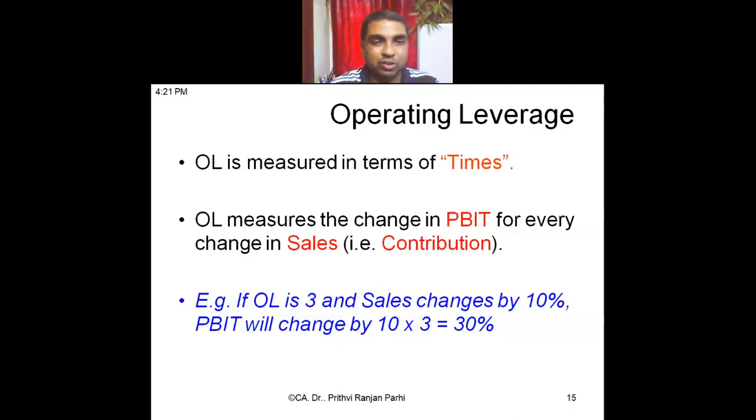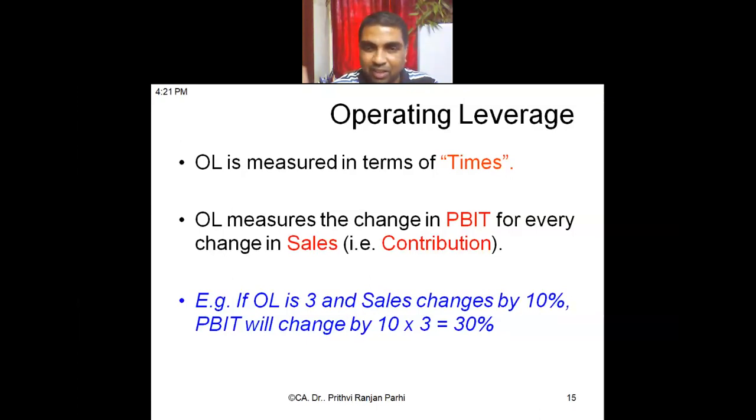Let us say, and we need to understand, if OL is 3, what does that mean? That means if sales change by 10%, my PBIT will change by 30% because operating leverage is 3, and it will create a disproportionate reward. Sales I'm increasing by 10%, but my PBIT will change by 30%. Why is it so? Because my OL is 3.